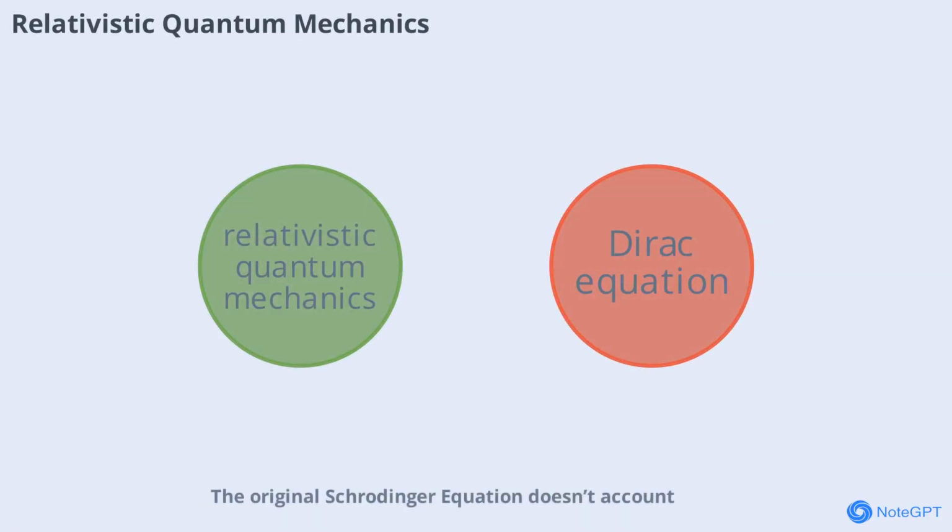The original Schrödinger equation doesn't account for the effects of special relativity. To describe fast-moving particles, physicists developed relativistic versions like the Dirac equation. These equations combine quantum mechanics with relativity and predict phenomena like antimatter.